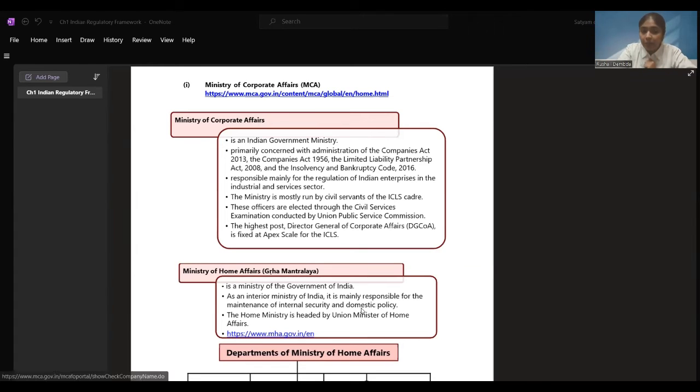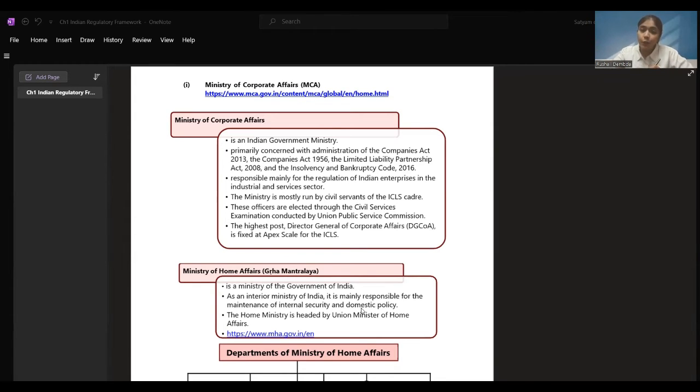You can check any company's name. You can find their CIN. You can see the incorporation, when the company was incorporated, how much they are complying. Are they filing their returns on time or not? All these things you can see. What approvals are there? If someone wants to change the company information, they can do it from here. Charge management, how much loans they have taken. All these things are visible from here.